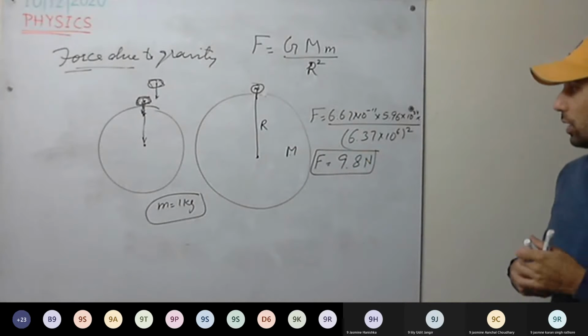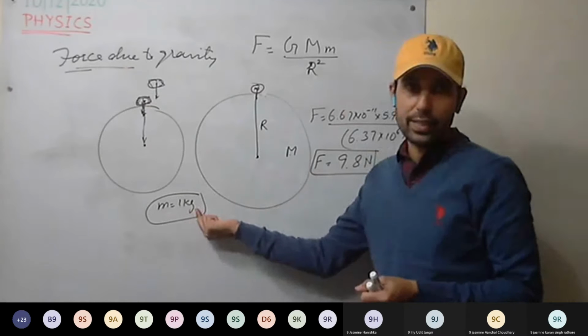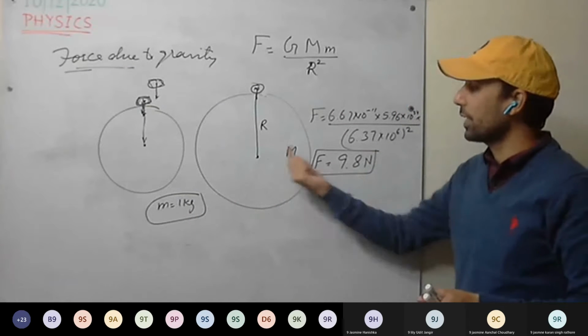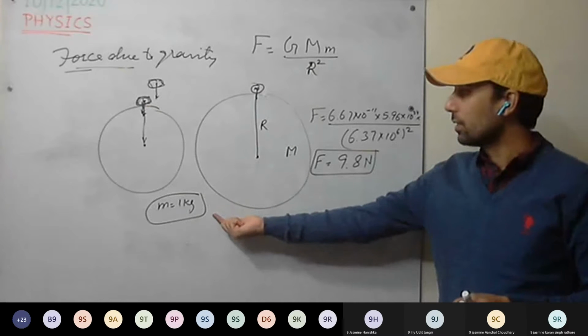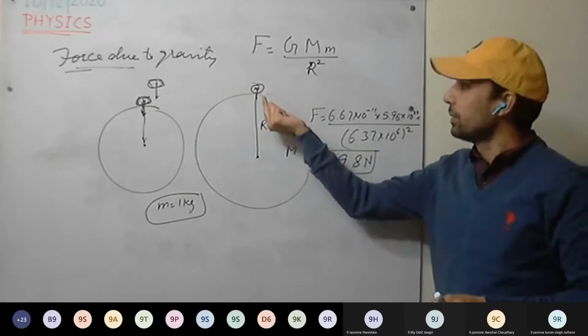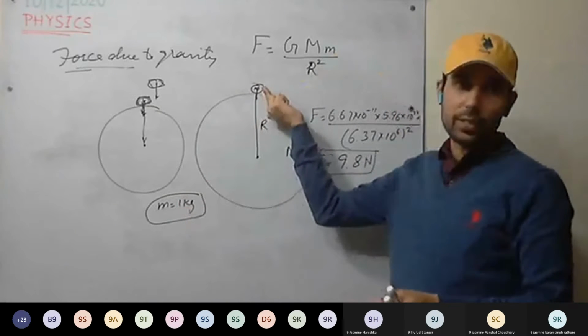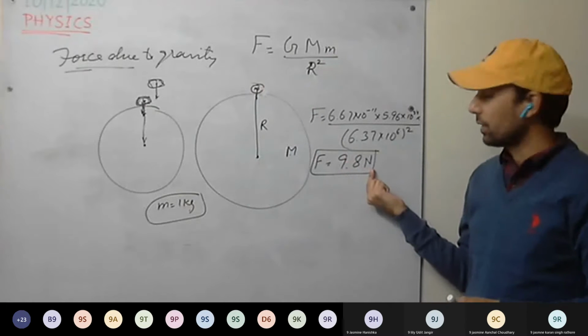So the gravitational force acting on a body of mass 1 kg is 9.8 Newton. This is clear? Any body lying on the surface of the Earth and having mass of 1 kg, the force on that body due to gravity will be 9.8 Newton.